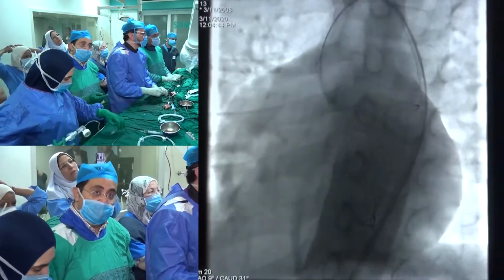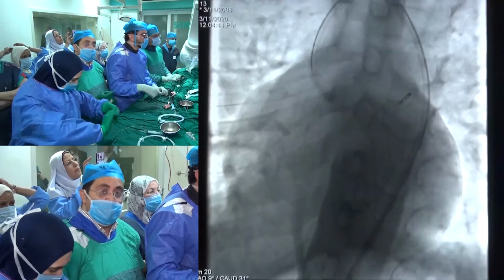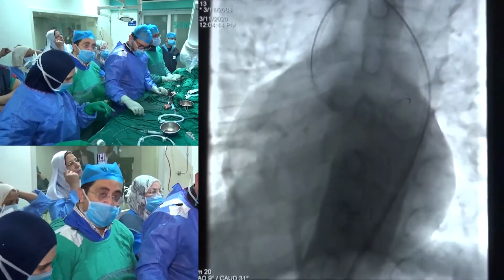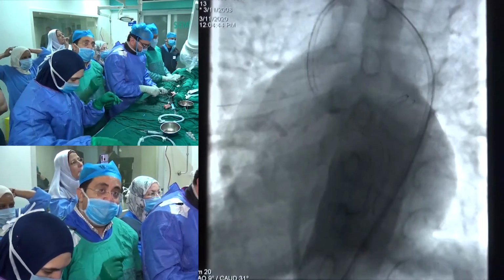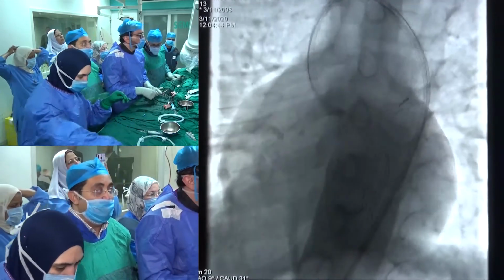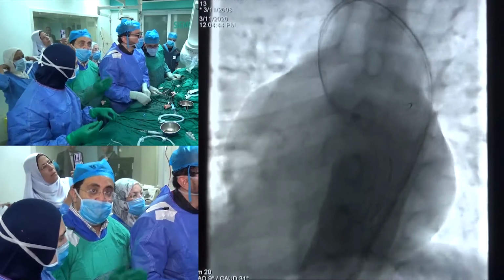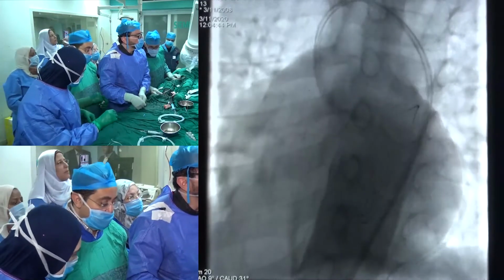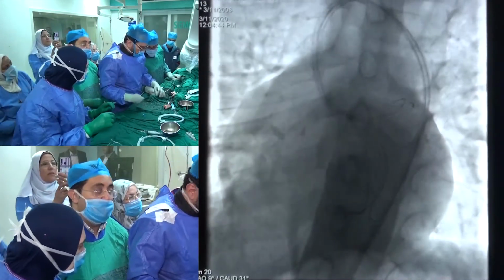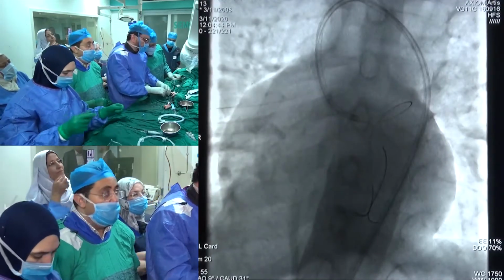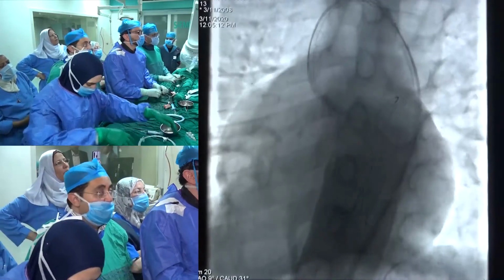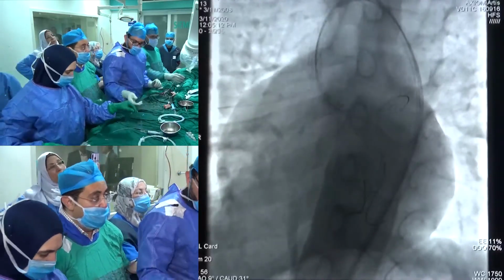Now, after dilating the left main with a 3.5 non-compliant balloon, we are dilating the ostium of the left main with a 3.0 to have one-to-one preparation of the lesion before putting our scaffold, crossing over from the left main to the ostium of the LAD. This is a final dilatation of the ostium of the LAD with the non-compliant 3.0 balloon, and we'll go for putting the scaffold just now, and we'll show you the procedure.